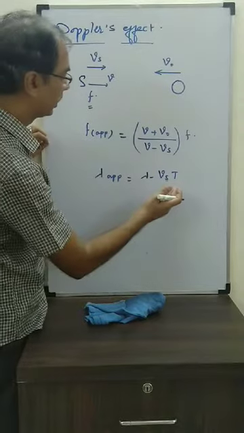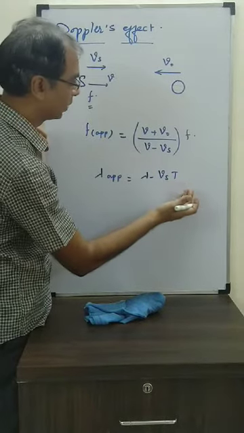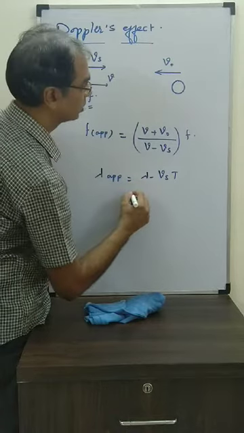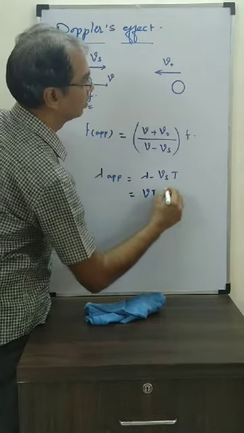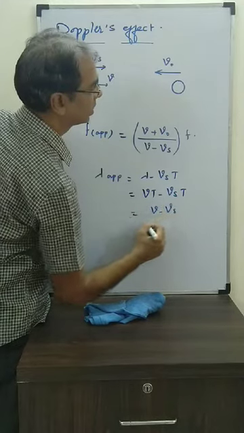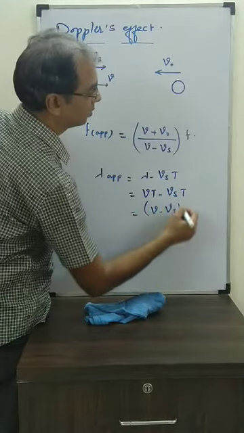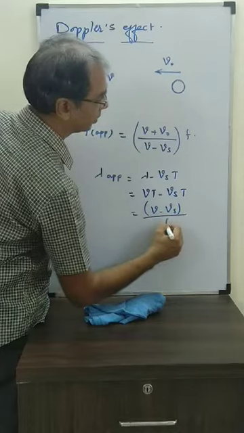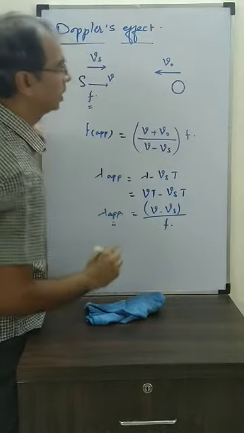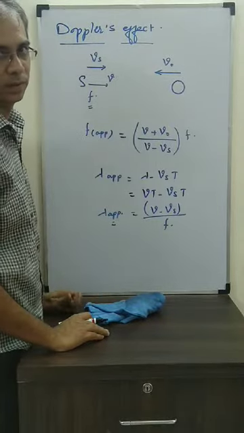Suppose we want further values in terms of frequency, we can change it. We can write lambda as VT. This will become VT minus VsT. So it will become V minus Vs into T. For T we can write 1 by F. So that way is also possible. So it will become V minus Vs by F.